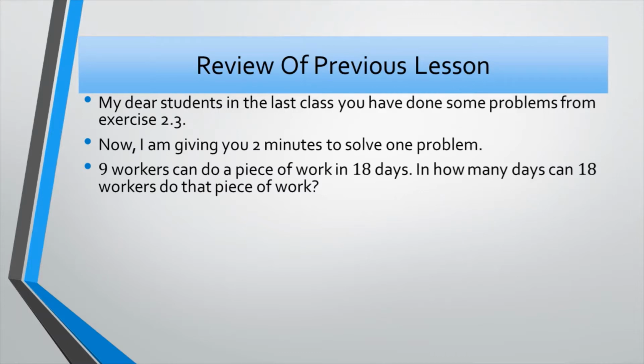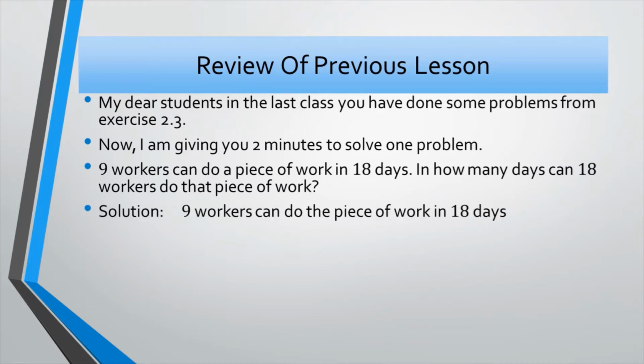Okay, your time is over. Now you can see the solution, my dear. This is the solution. As you can see, 9 workers can do a piece of work in 18 days. In how many days can 18 workers do that piece of work? So this is the unitary method we can use here. 9 workers can do the piece of work in 18 days. Therefore, one worker can do the piece of work